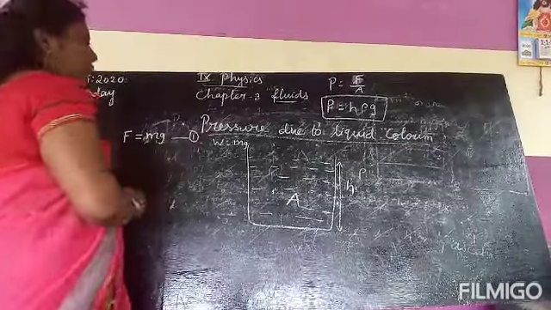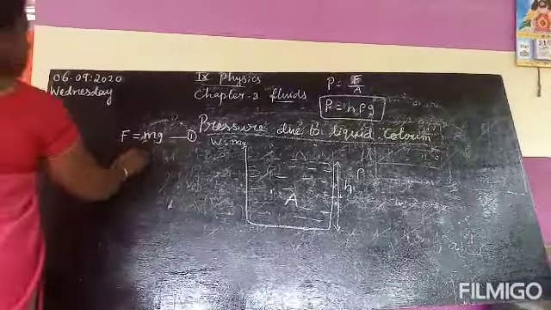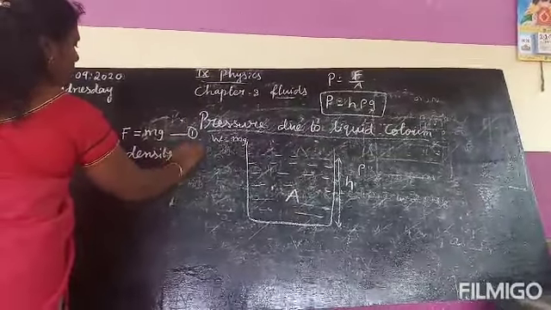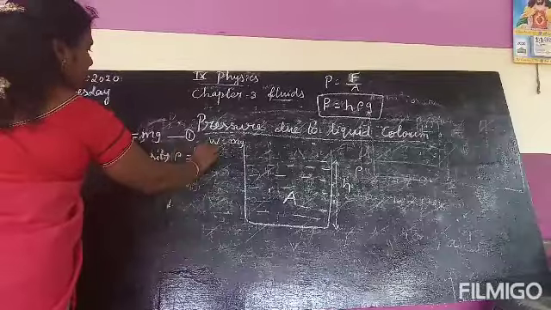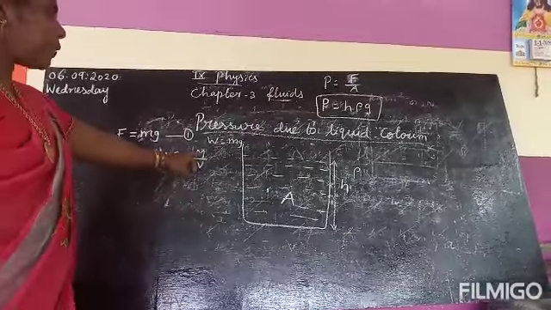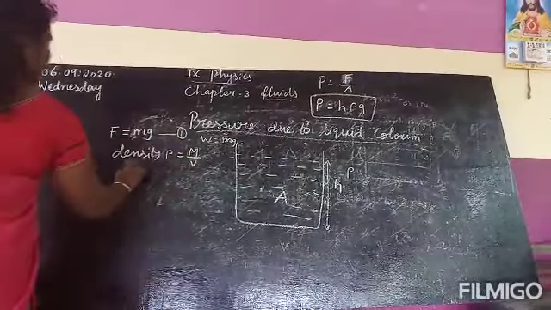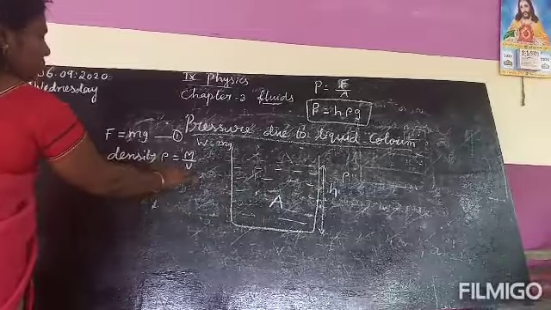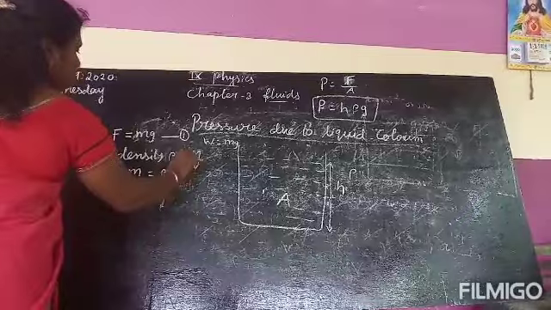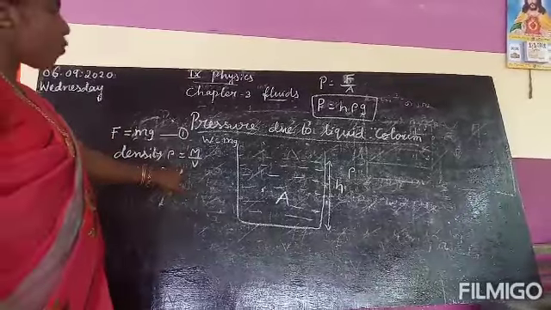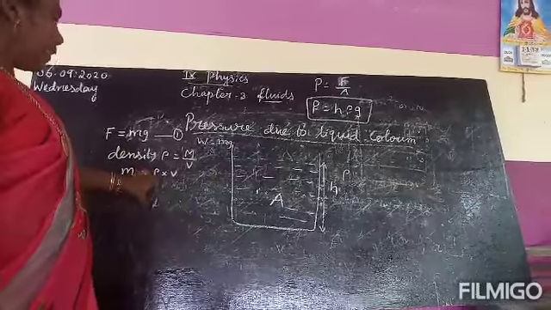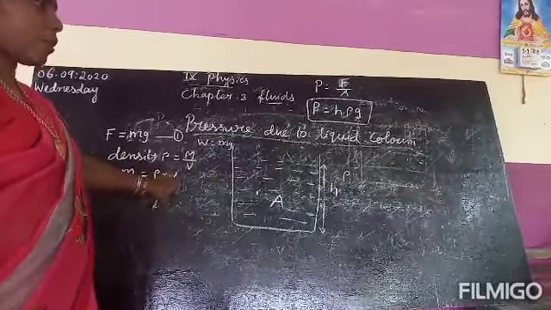Now all of you know the formula for density. In lower classes you have learned density. What is the formula for density? Density, denoted by rho, equals mass per unit volume. From here you have to find the mass. So m equals rho into volume. Rho is the density of the liquid, V is the volume of the liquid. So how do we calculate the mass of a liquid? The density of the liquid into the volume of the liquid.